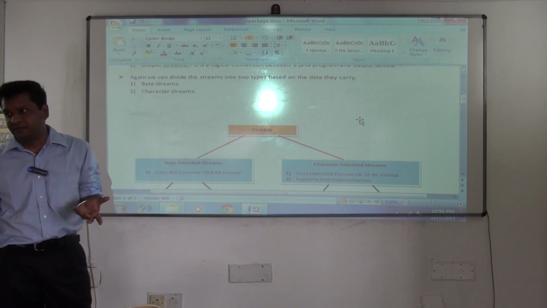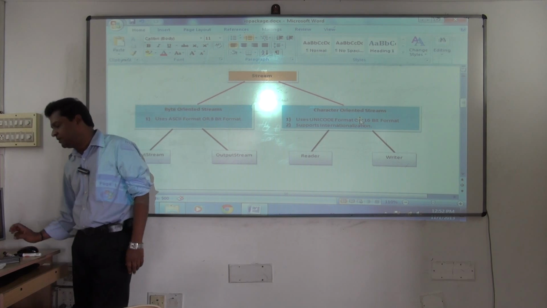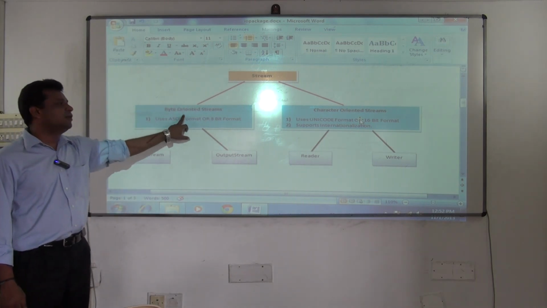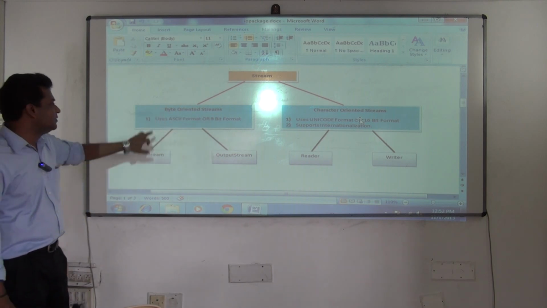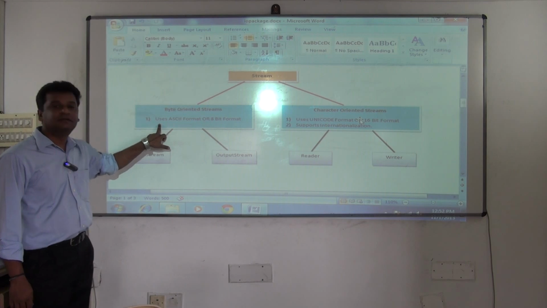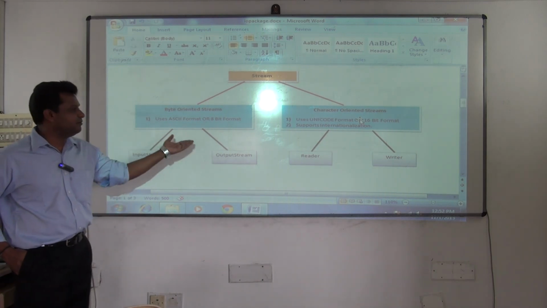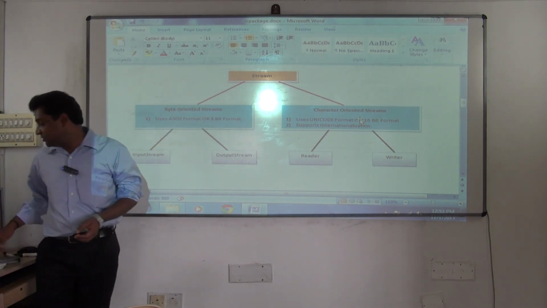Now how do you remember all this? How do you classify that? Java is brilliantly doing it. See this, the classification heading is stream. There are byte oriented streams and there are character oriented streams. You know, a byte oriented stream uses ASCII format or 8-bit format. Character streams use Unicode format or 16-bit format.